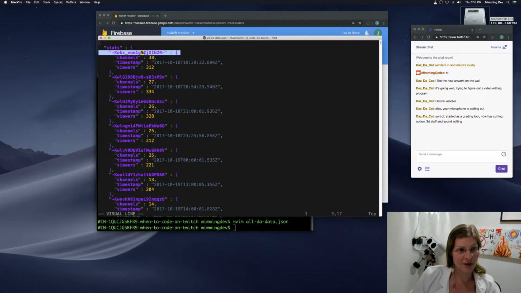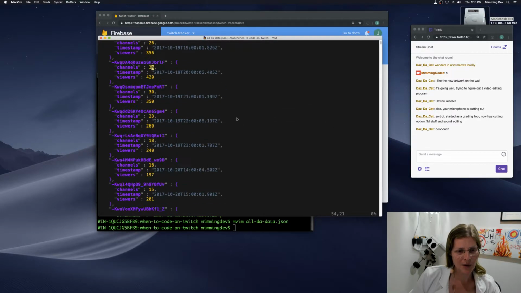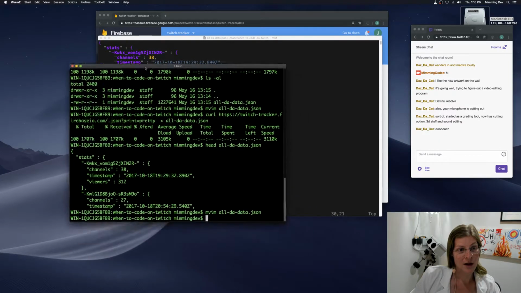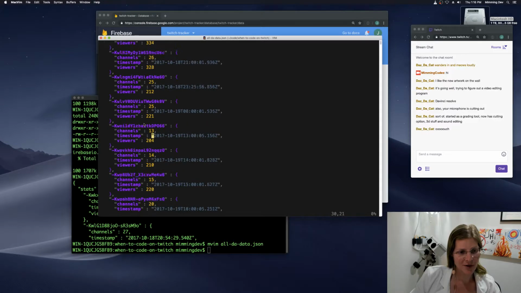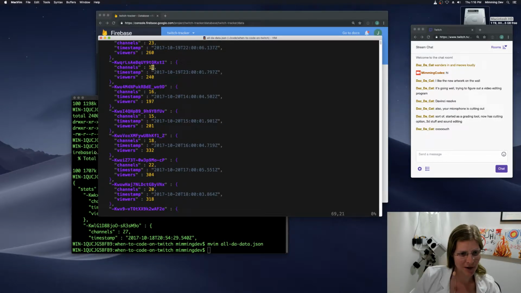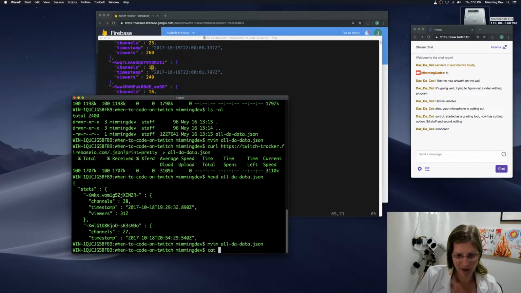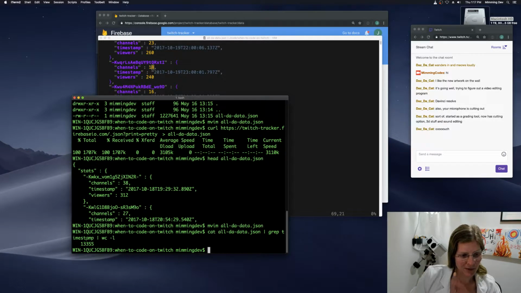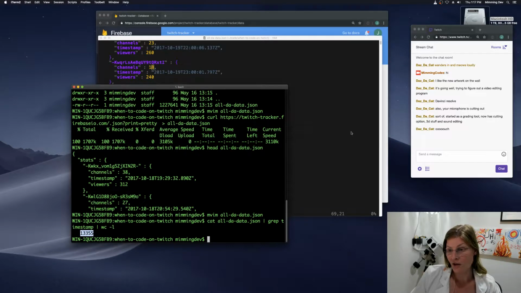Doing all the things. Okay, so I have JSON here. How many records are in here? Because I would love to just throw it in a spreadsheet and get some pretty graphs up like I did once upon a time. Let's cat all the data and count the lines. We have 13,335 records, which, yay, will totally fit into a spreadsheet.